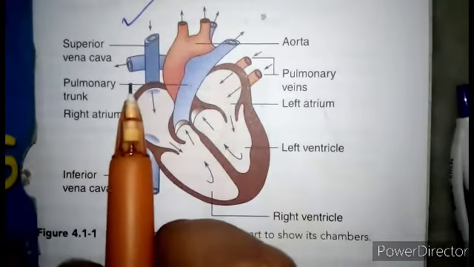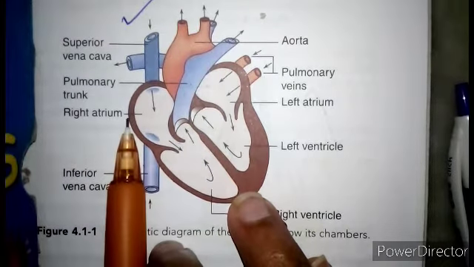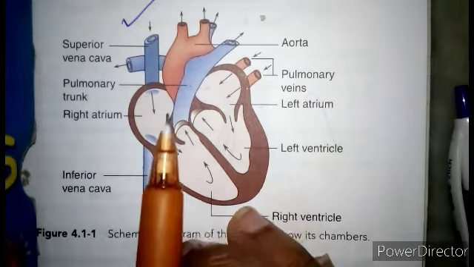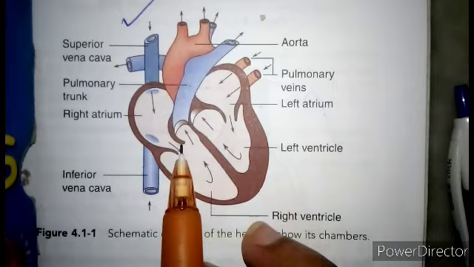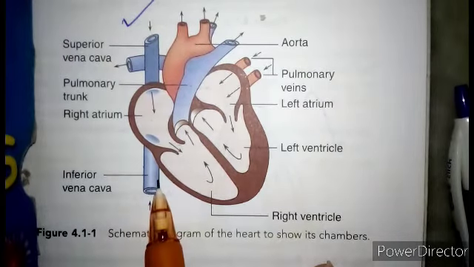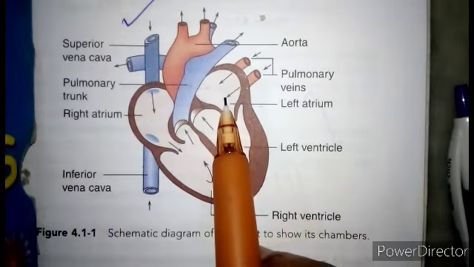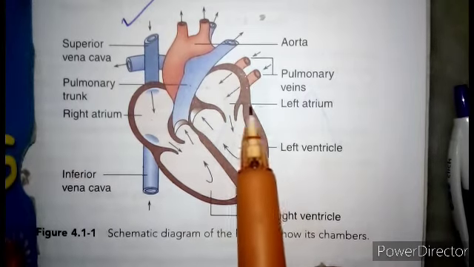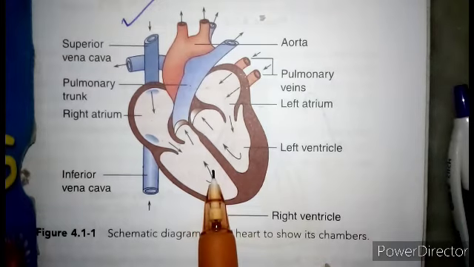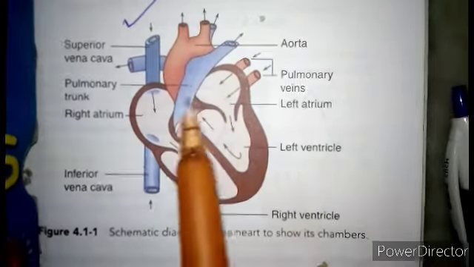Now let's learn the cardiac cycle. We know what the cardiac cycle is, right? So there is a term called atrial systole. Systole means contraction phase. What does atrial systole mean? There is continuous flow of blood into the right atrium through the superior and inferior vena cava. Simultaneously, the left atrium also receives blood from the four pulmonary veins. There is a passive movement of nearly 70% of blood into the ventricles, and the remaining 30% is pumped into the ventricles by atrial contraction.